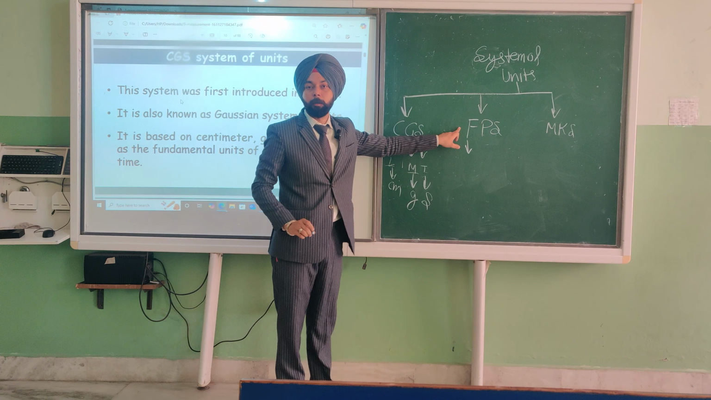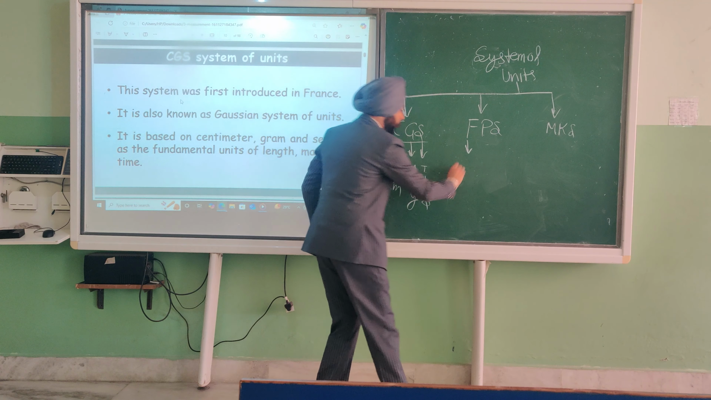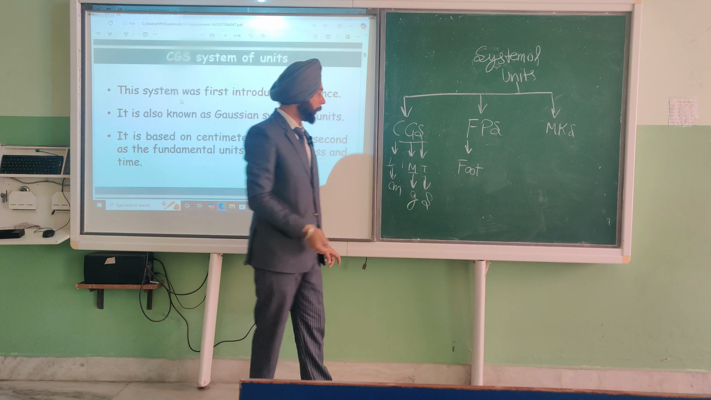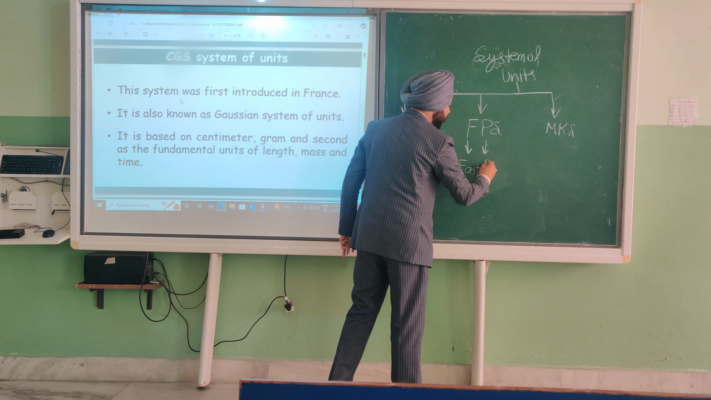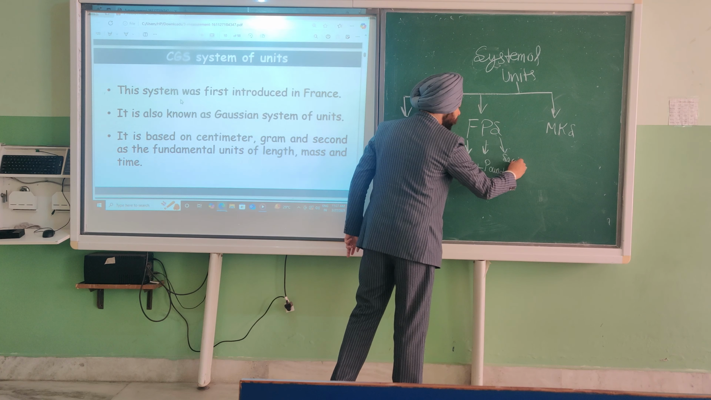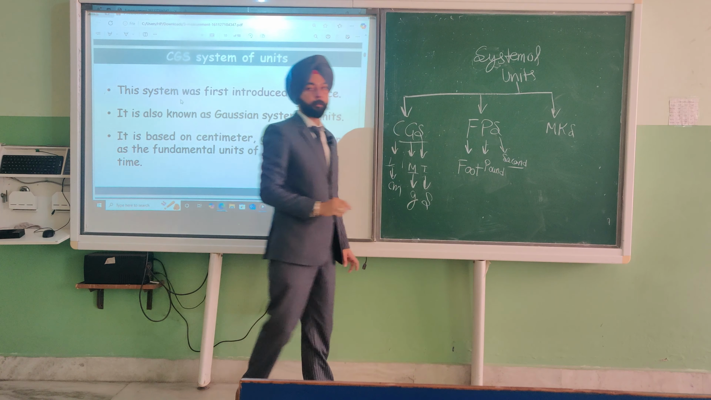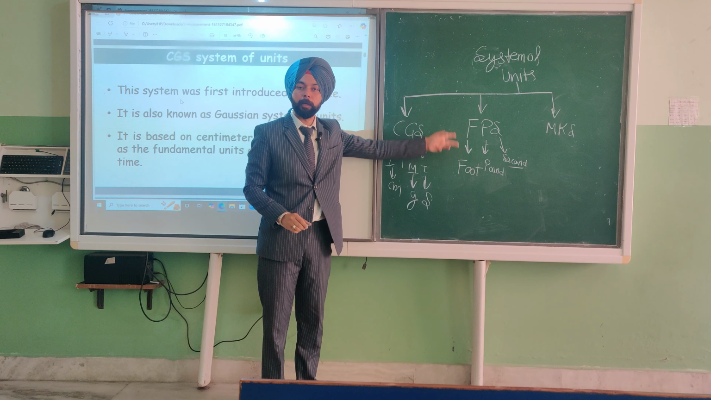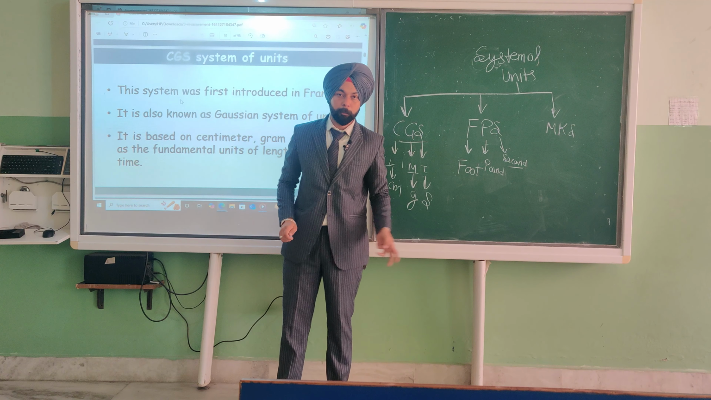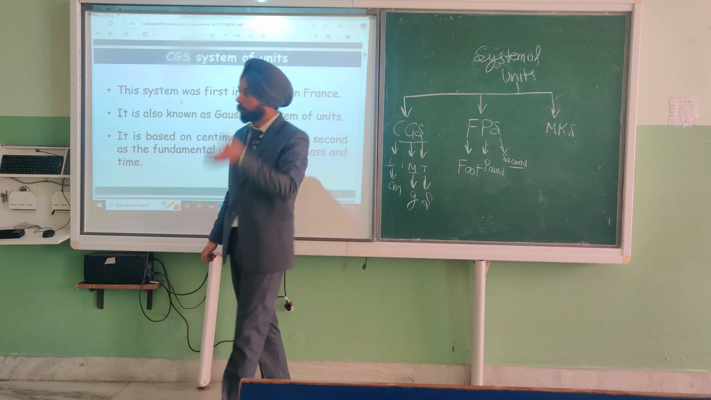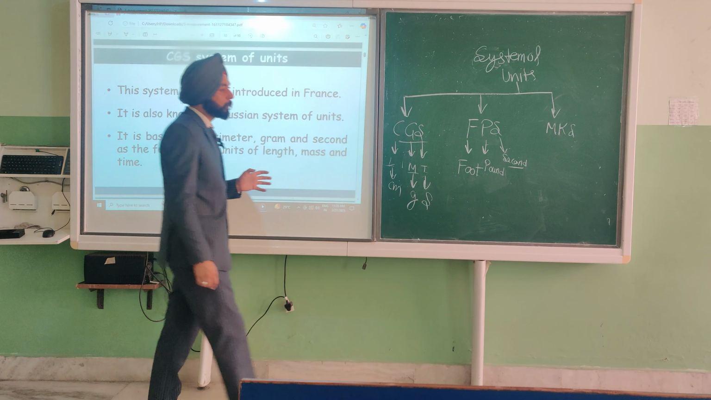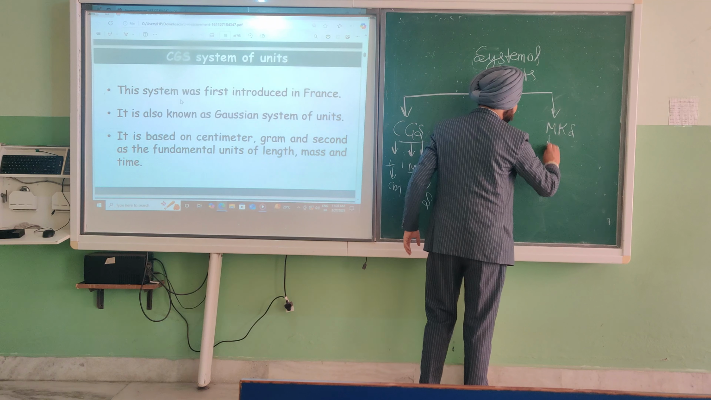In this system we measure the length in foot, and mass in pound, and time again in second. Length we measure in foot in FPS, and mass in pound, and time in second. Next thing, third is the MKS.